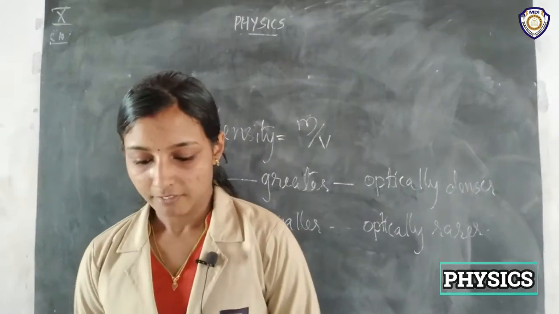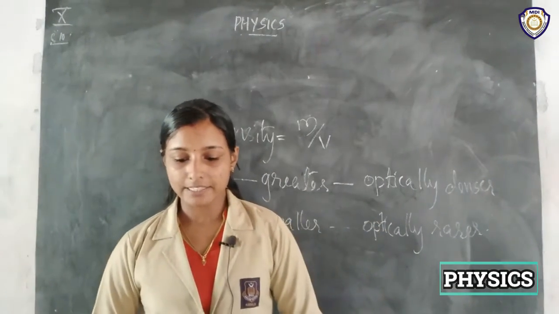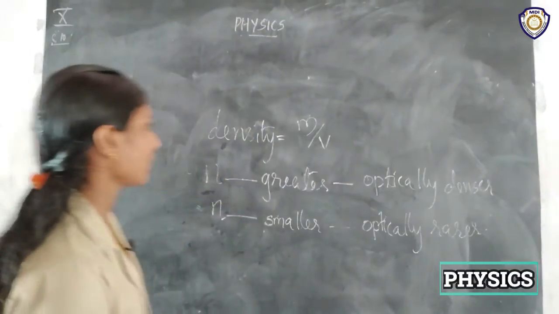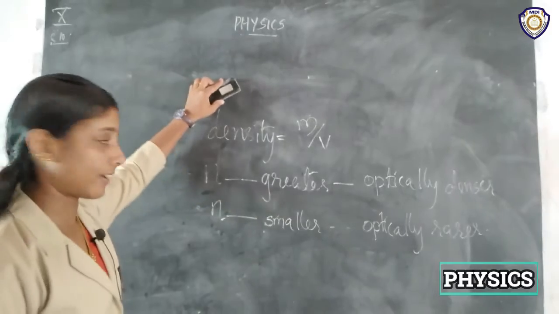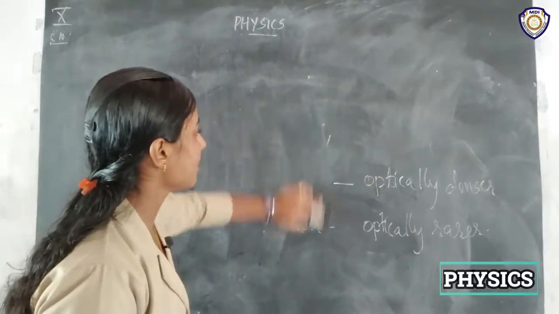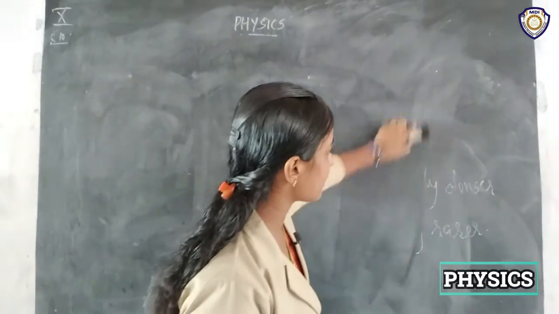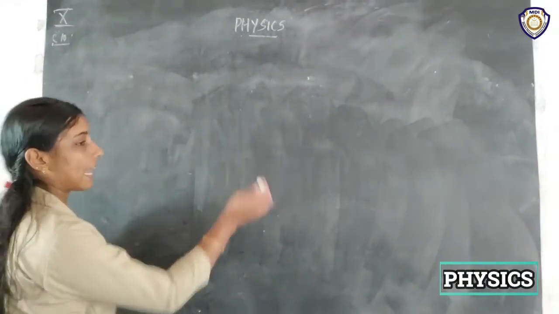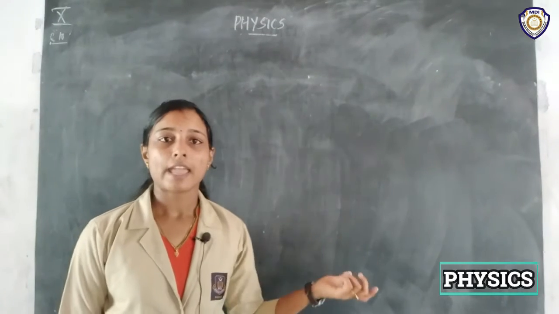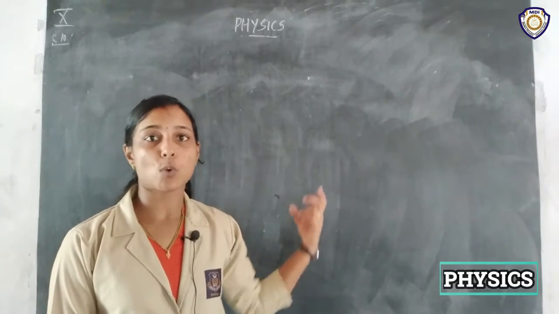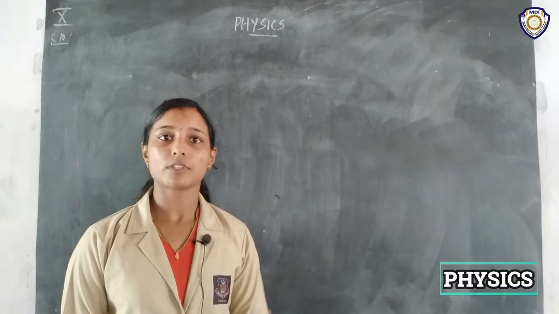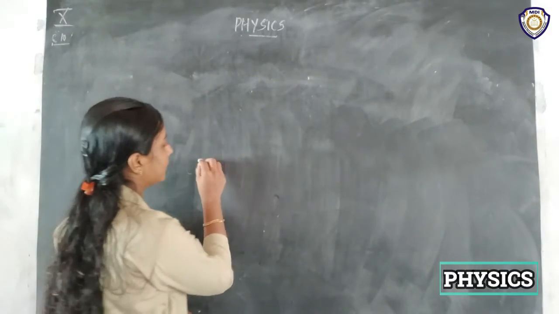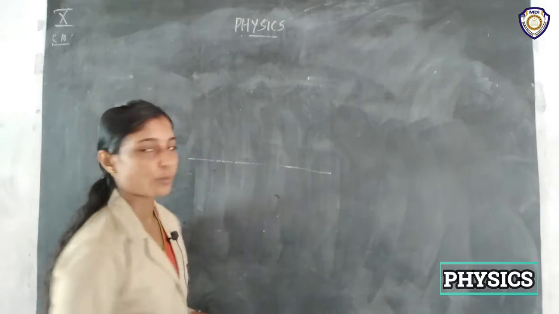So we can see the difference: the speed of light changes when the optical density of the medium changes, right? So whenever light passes from an optically rarer medium to an optically denser medium, what will happen to the direction of the light ray? We can see here, this is the interface of two media.